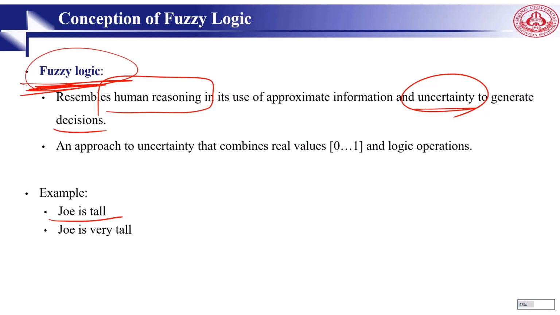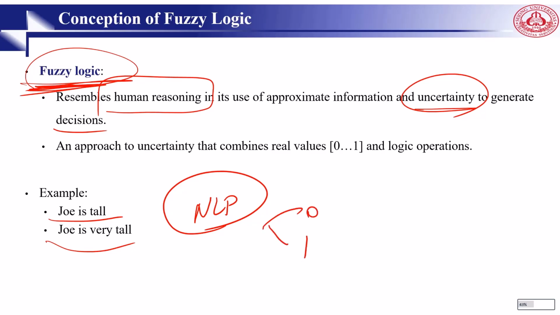How can we say he is tall? Or Joe is very tall. How can we clearly define very tall, right? So for NLP, natural language processing, like most other activities in life and indeed in the universe, is not easily translated into the absolute formula of 0 and 1. So we need fuzzy logic.